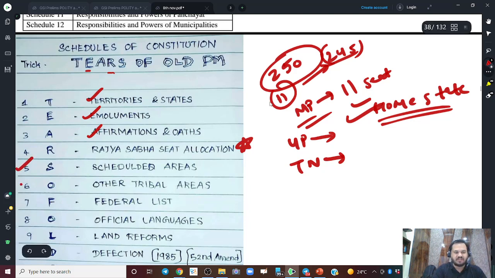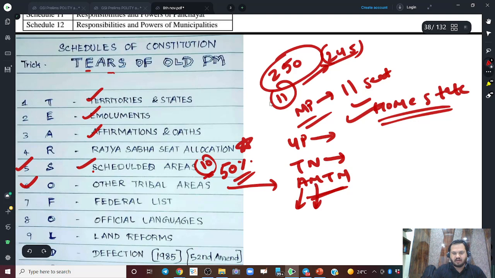Then we discussed Schedules 5 and 6. They are about scheduled areas. They are about the administration of scheduled tribes and the tribal areas where the population of tribals is more than 50%. So this was in the states other than the Northeast. About 9 or 10 states are included here. And Schedule 6 is about AMTM, that is Assam, Meghalaya, Tripura, and what? Is it Manipur or Mizoram? Mizoram. Yes, very good. So it is Mizoram. Yes, good, Aparajita.